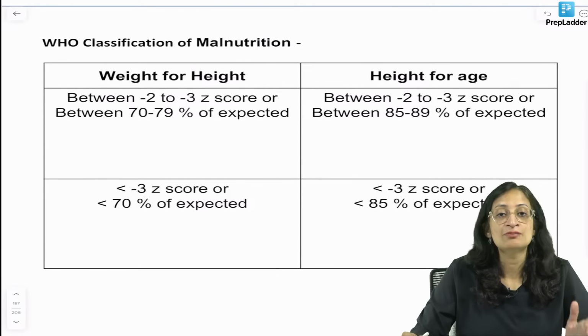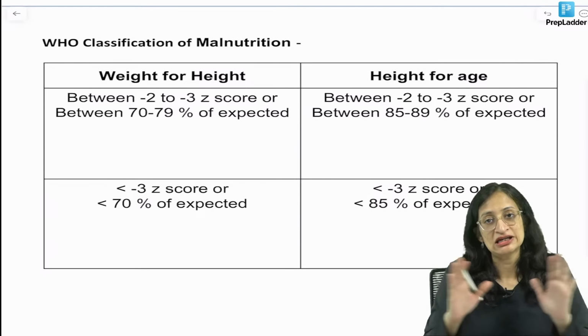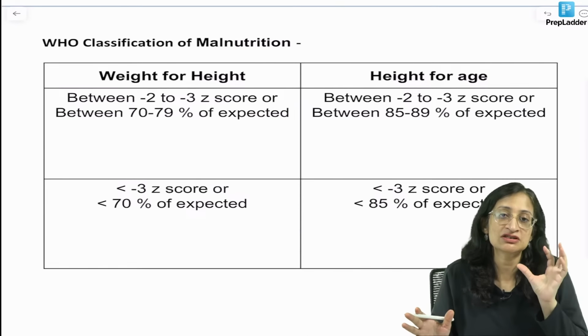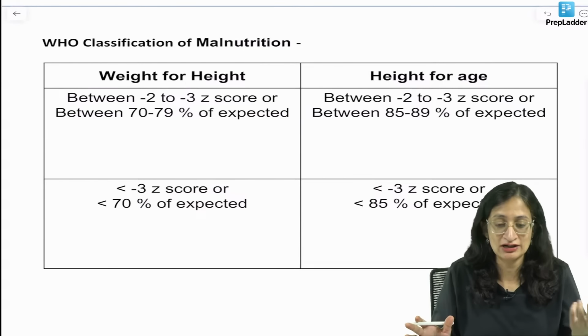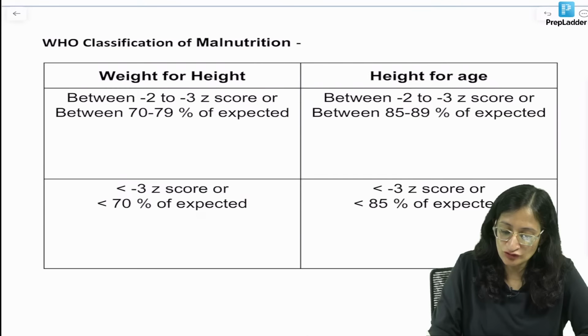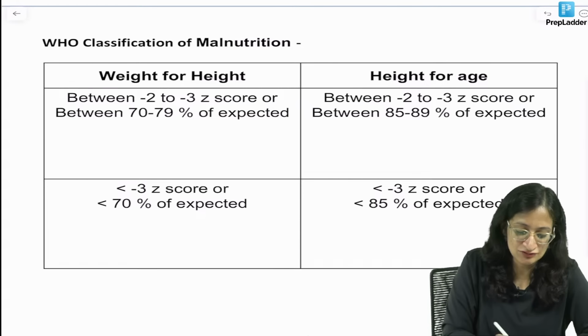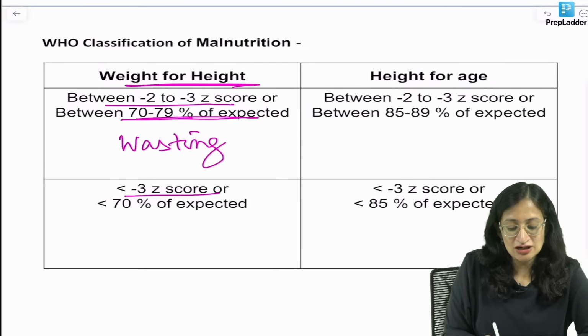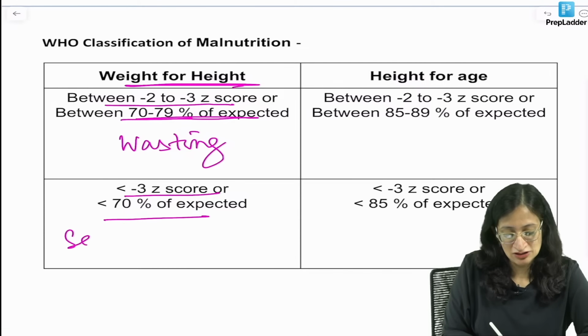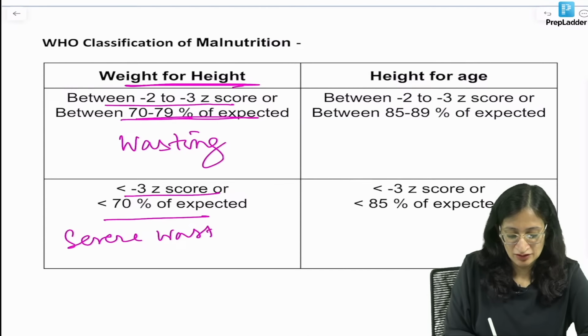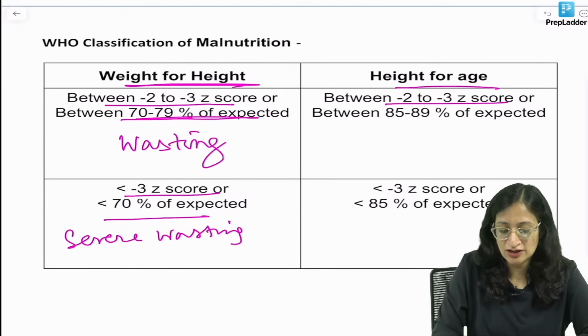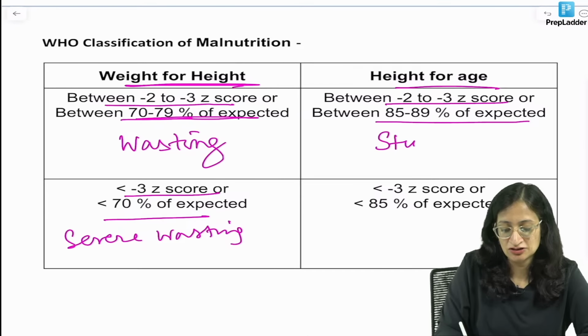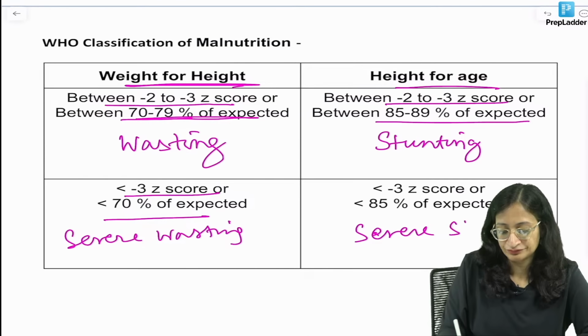Moving ahead, WHO classification of malnutrition, very important. You get case scenarios and you will be given some values to interpret, and you have to identify and diagnose. It is based on weight for height. If weight for height is between -2 to -3 Z score or 70 to 79% of expected, it is wasting. Less than -3 Z score, less than 70% of expected, it is severe wasting. Height for age between -2 to -3 or 85 to 89% of expected is stunting, and more severe than that is severe stunting.